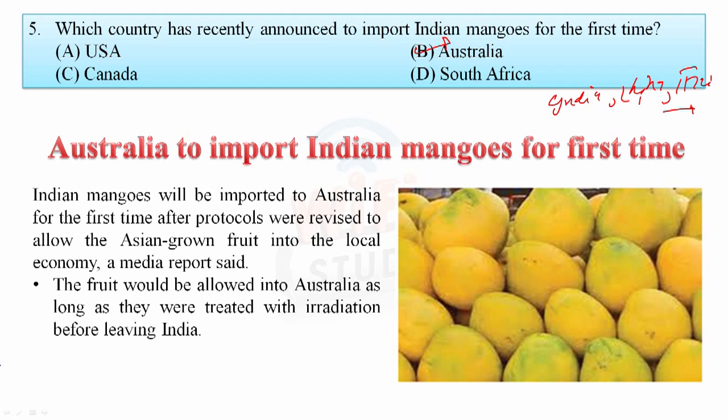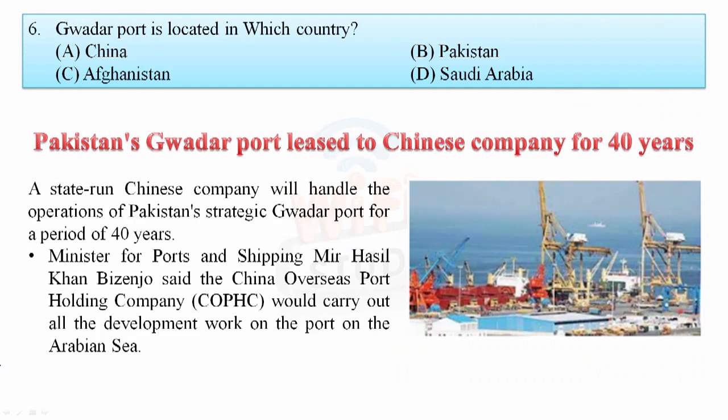There are different varieties of mango available in India. For example, Chosna of Himachal Pradesh, Dasheri and Langra from UP, Kesar from Gujarat, Himsagar from West Bengal, Alphonso from Maharashtra, Totapuri from Karnataka. These are the important varieties of mango available in India, so you need to learn all these things also. I saw this question: Himsagar mango is from which state? This is from West Bengal. So let's see another one.